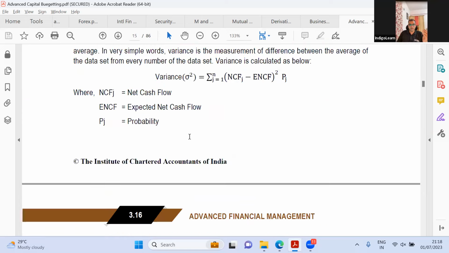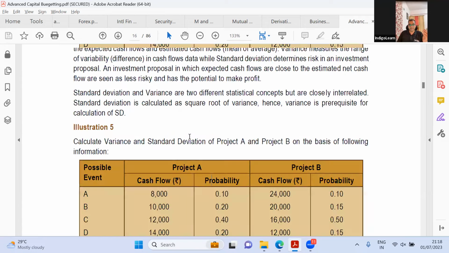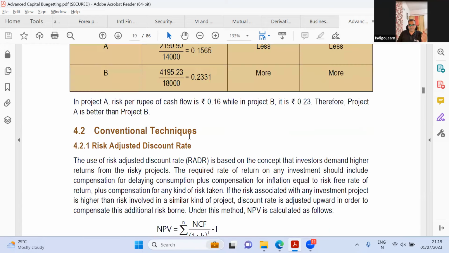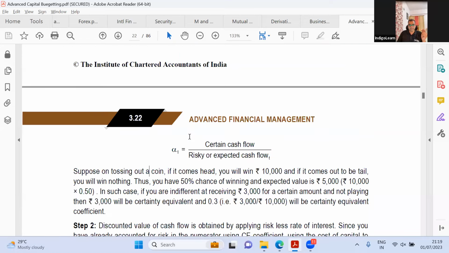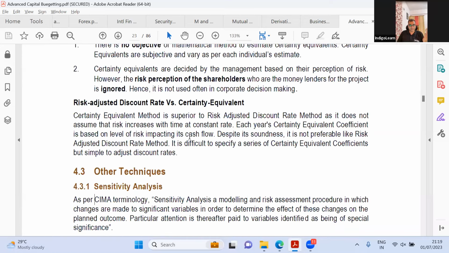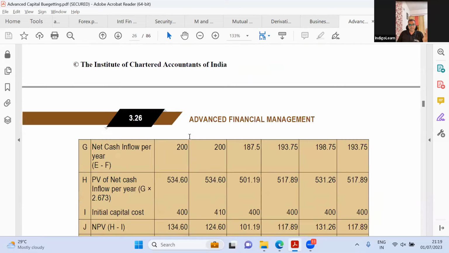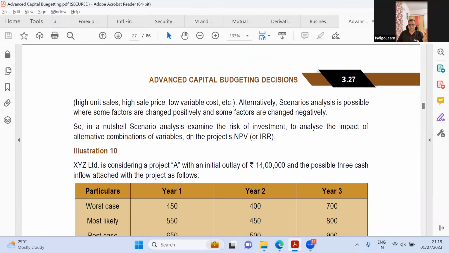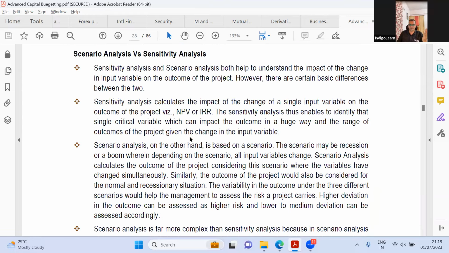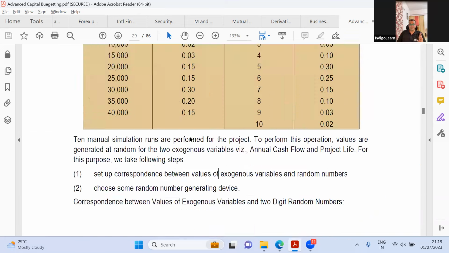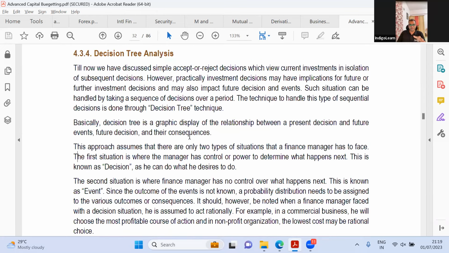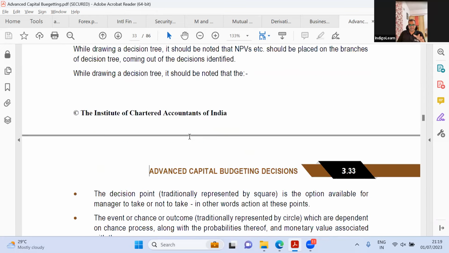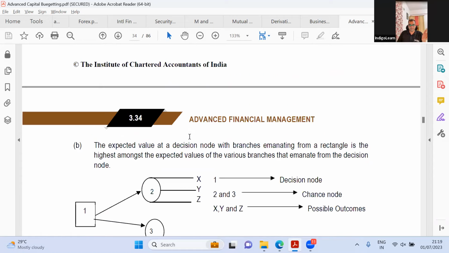All this was there in the old syllabus, CA Foundation, CA Intermediate Financial Management, but I don't think the variance part was there. But then, of course, that's a small aspect as well. Now, certainty equivalent and risk adjusted rate, the sensitivity analysis, all this was discussed in the old syllabus, CA Intermediate FM. So those of you who have passed inter and are going to write the CA Final in the new syllabus, it's going to be to a certain extent repetition. Anyway, this particular chapter is not so difficult.